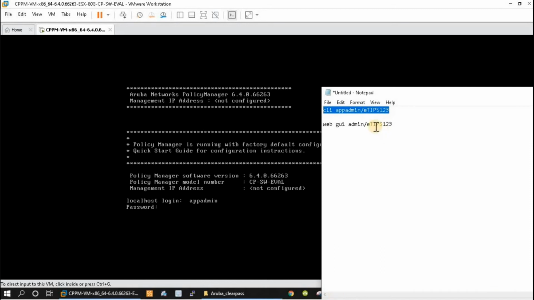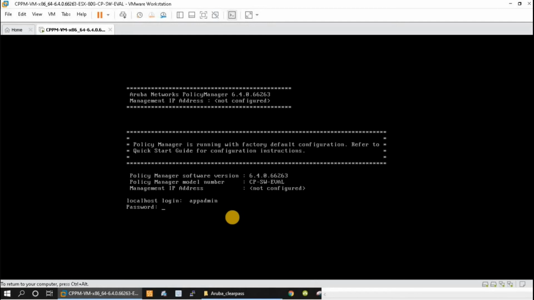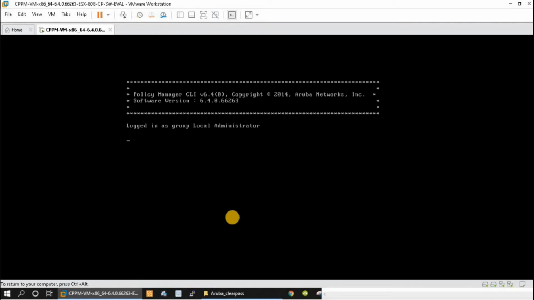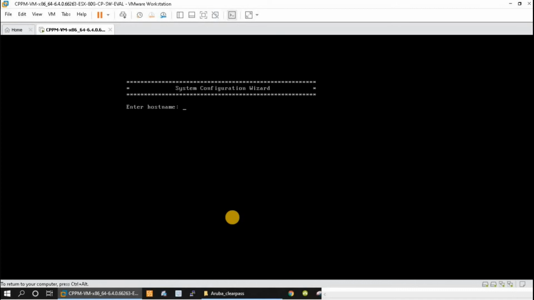From the CLI, we will do the initial configuration, where it will ask for the host name. Okay, so we are in now, and it is asking me for the host name, so I'm going to type the host name for this CPPM.